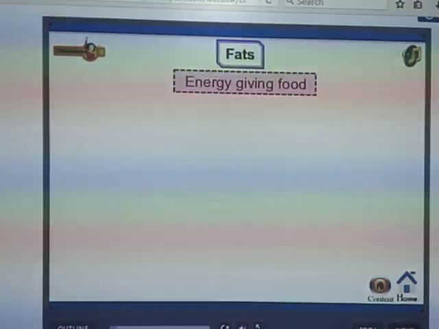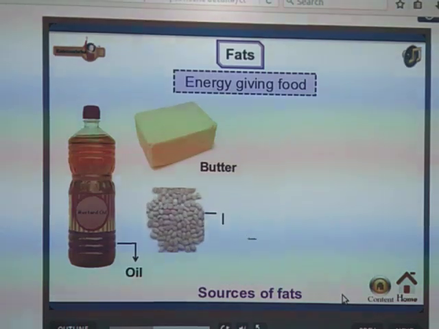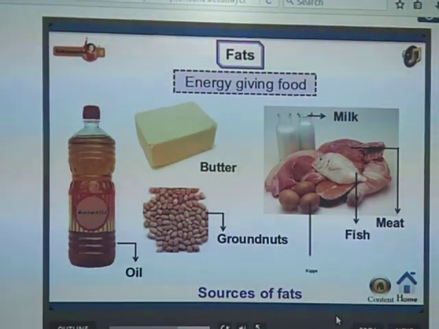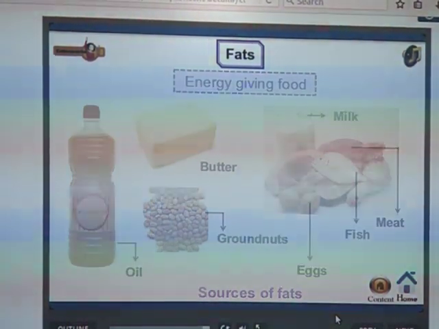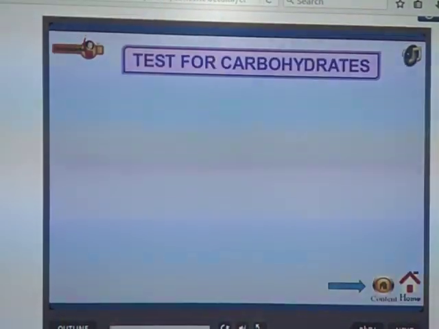Next, as you all know, all of you kids like pizza and burgers. But your parents do not allow this type of food. Why? Because these food items contain fats. So what are these fats?